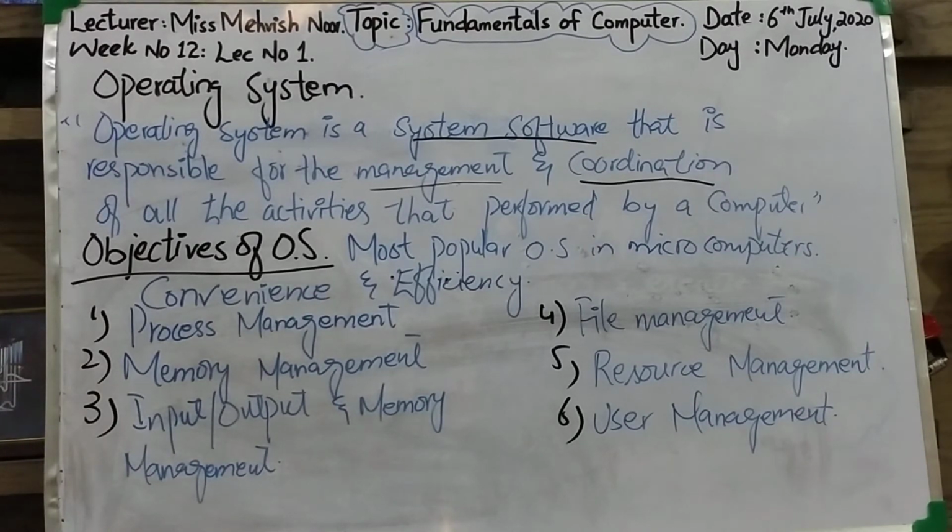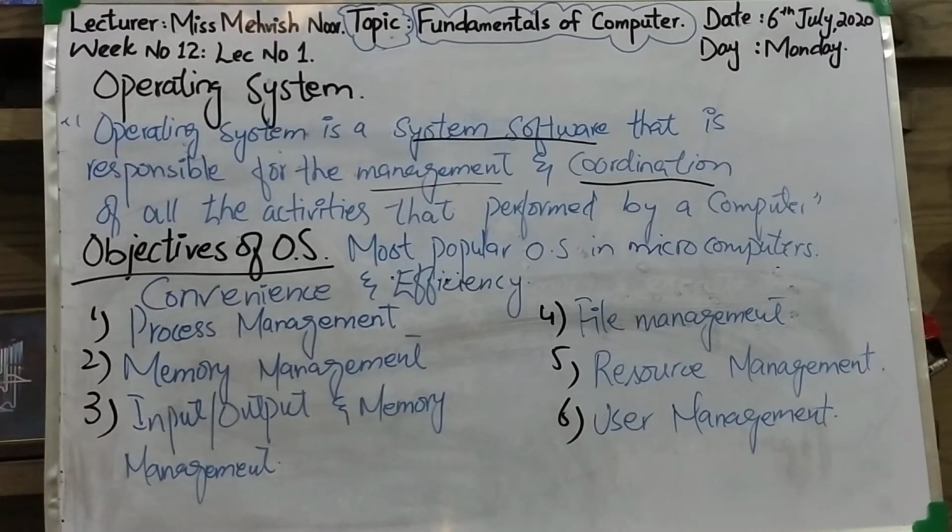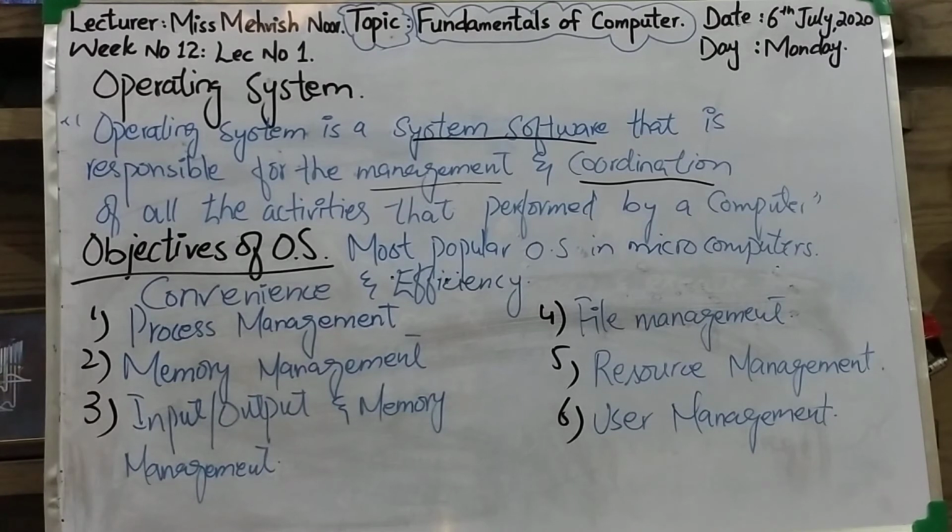A process in execution needs resources like processing resources, memory and input-output resources. The operating system must allocate resources to processes, enable processes to share and exchange information and protect the resources of each process from other processes. Clear? Next one is memory management.